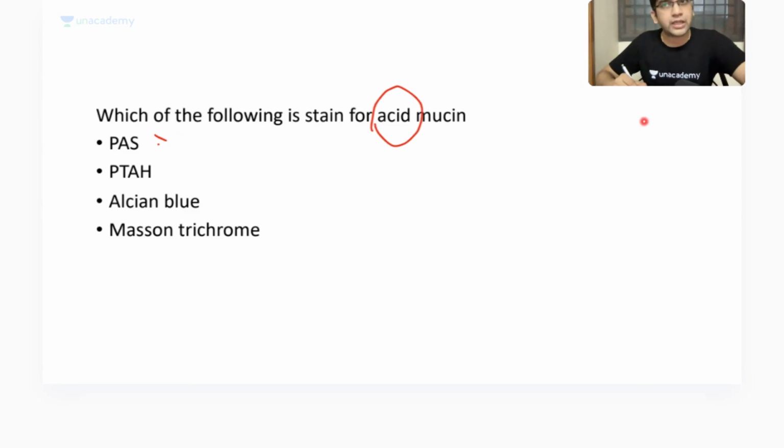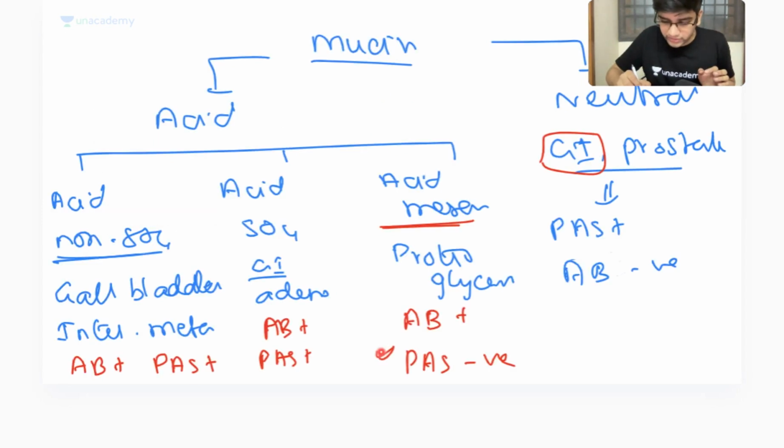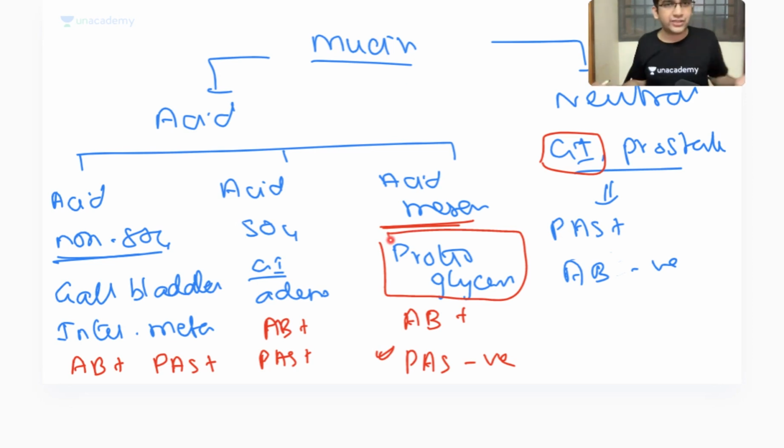If it's general mucin, I would prefer PAS, because do you think I'm going to use proteoglycan stains in any GI diagnosis? I don't want it, right? So for all intents and purposes, for diagnosis, PAS is more than enough. But from a theoretical point of view, if I say acid mucin, I will prefer Alcian blue. For neutral mucin, I'll prefer PAS. Fine. I hope this is clear. Read the question carefully and write the answer.